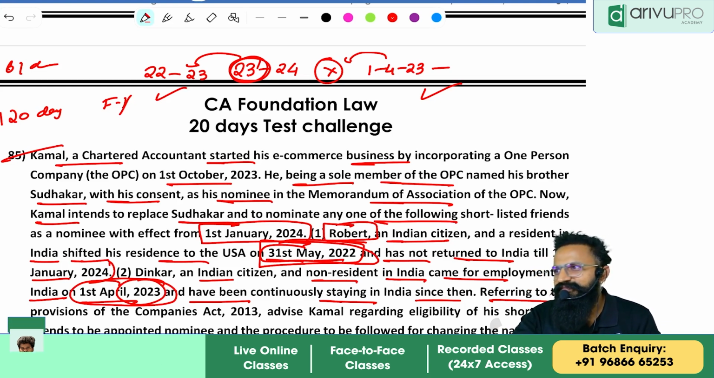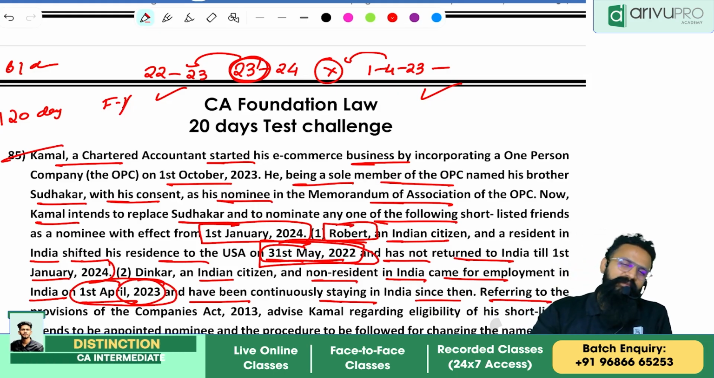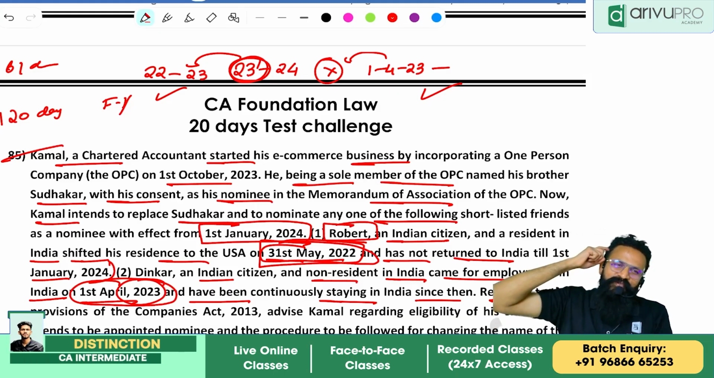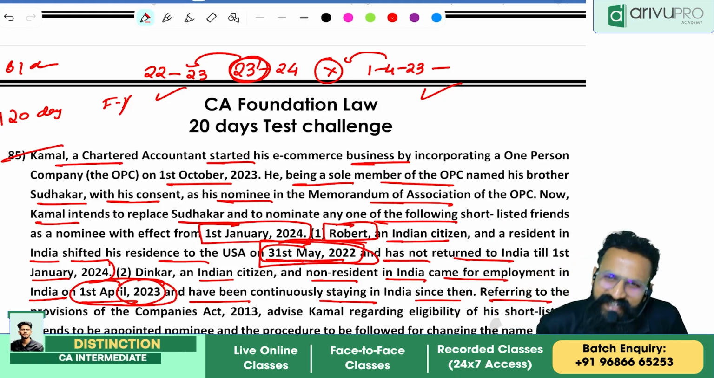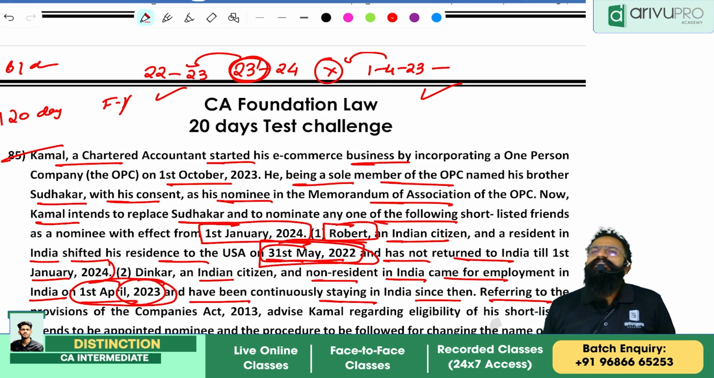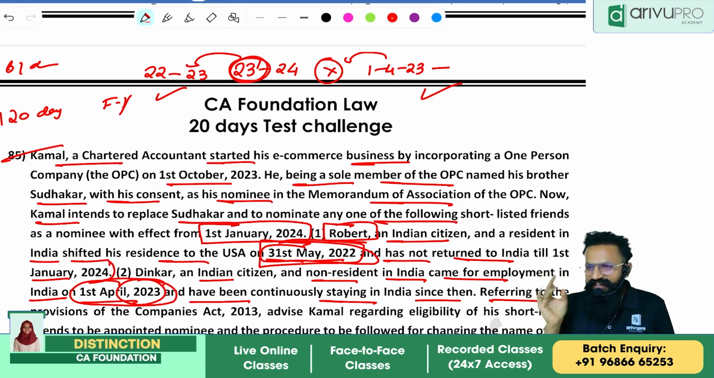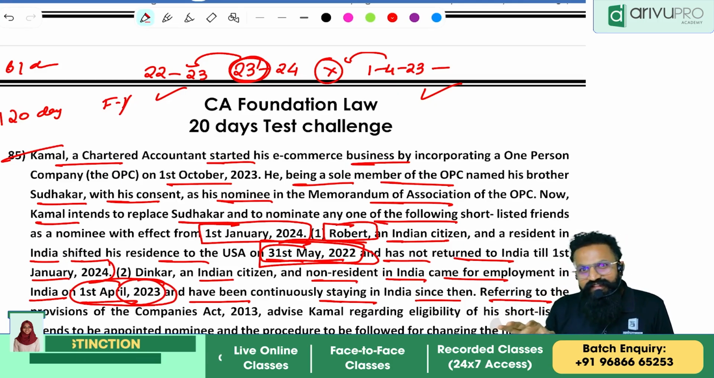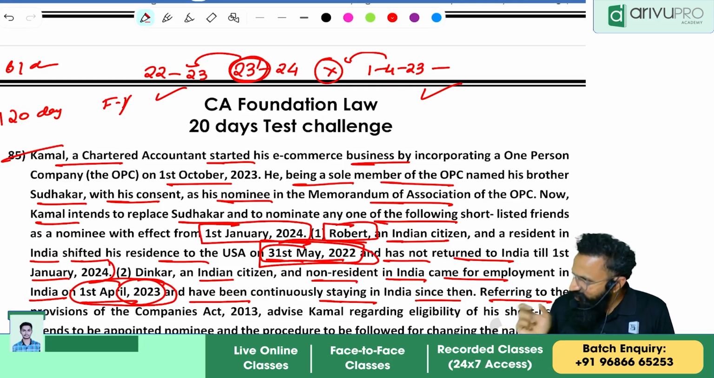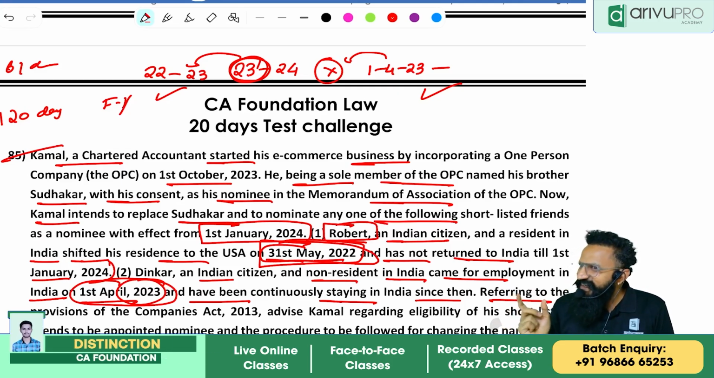People, can you tell me who can be a member of an OPC, nominee of an OPC? What are the 3 conditions? Natural person, Indian citizen, resident. That's all we wrote. Resident or otherwise. Now, what is or otherwise?